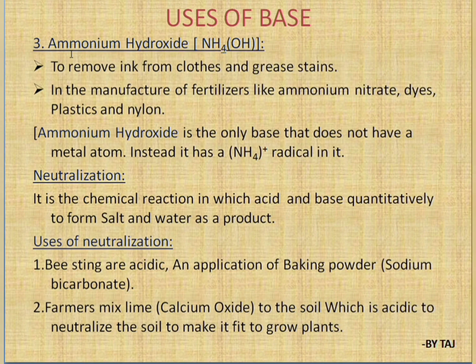The third one is ammonium hydroxide, NH4OH. It is used to remove ink from clothes and grease stains, and in the manufacture of fertilizers like ammonium nitrate, dyes, plastics and nylons. See, ammonium hydroxide is the only base that does not have a metal atom in it. Instead, it has the NH4 plus radical in it.